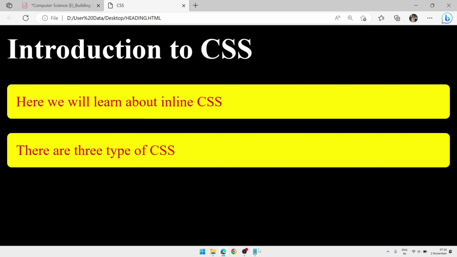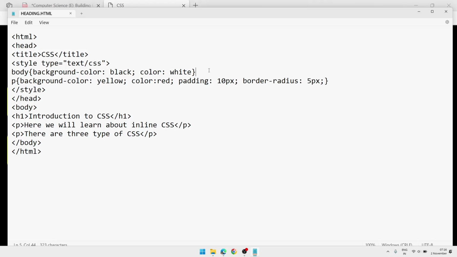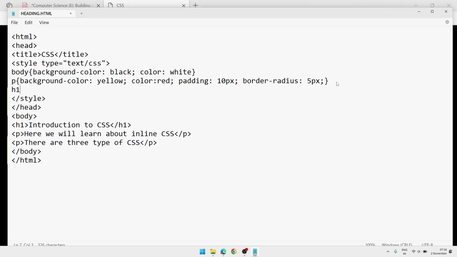Now for the heading also, suppose I want to add some style. For that, our selector will be h1, as our tag is h1, and inside it whatever we want we can write. Suppose I want to align the text, so we'll write text-align center.